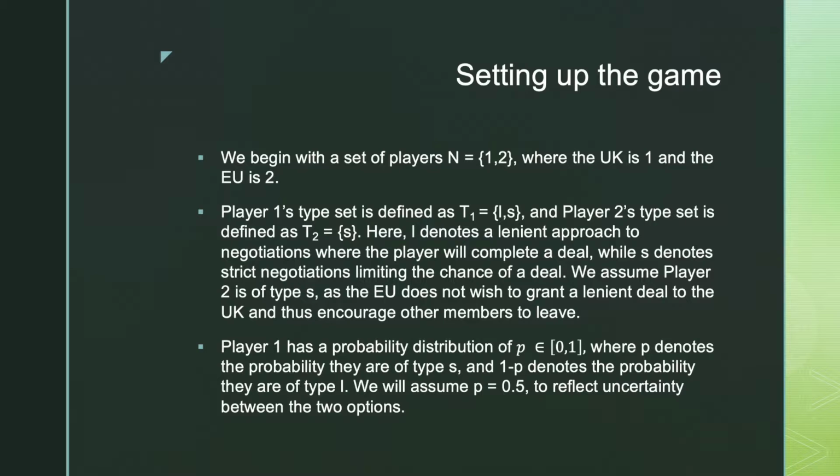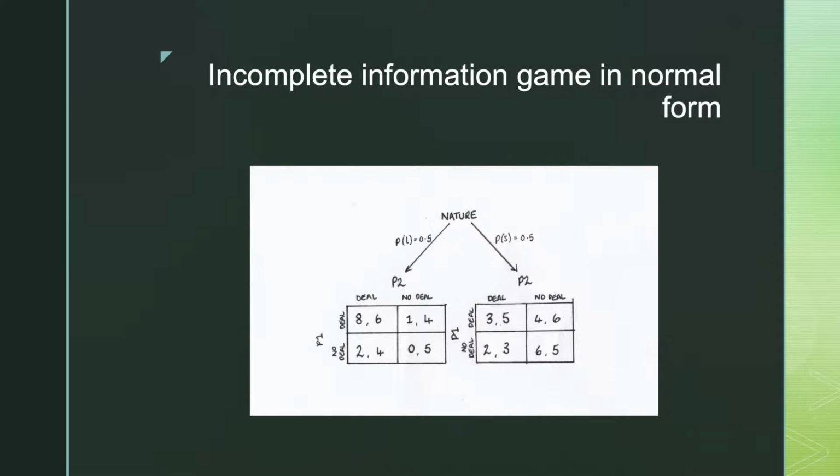Player 1 has a probability distribution where P is an element between 0 and 1, where P denotes the probability they are of type S, and 1 minus P denotes the probability that they are of type L. We will assume that P is equal to 0.5 to reflect the uncertainty between the two options. Here is an illustration of the normal matrix form of the game that will be used to solve airlines' problem of incomplete information. The numerical values in each matrix are designed as payoffs reflecting the corresponding nature the UK adopts for negotiations, as are those payoffs of player 2, the EU.